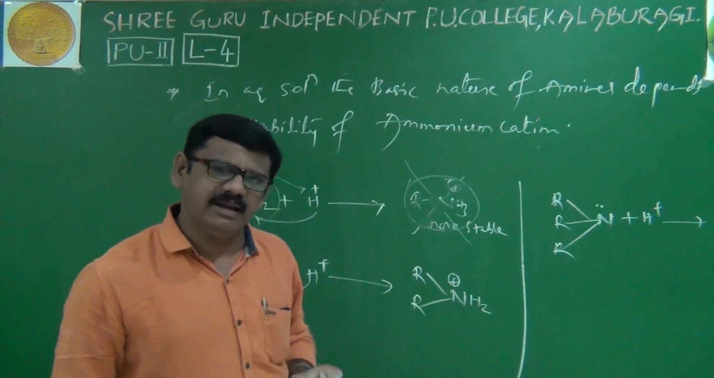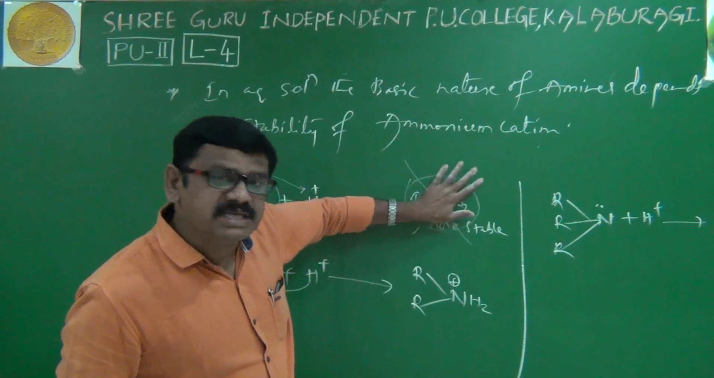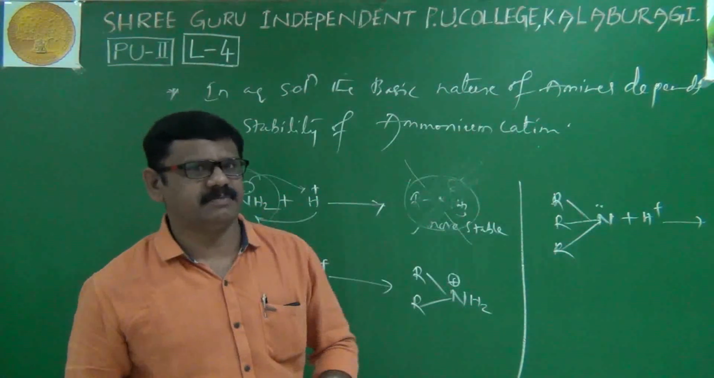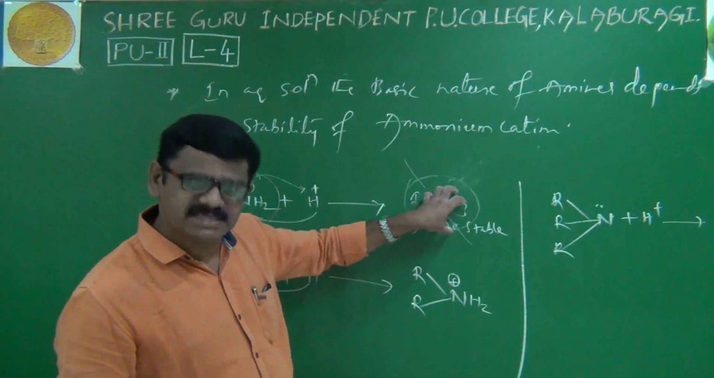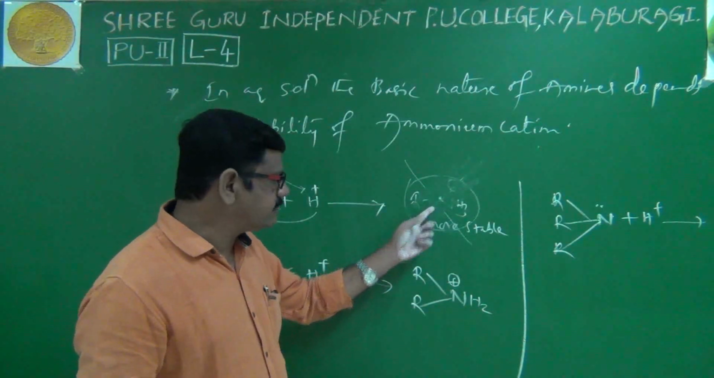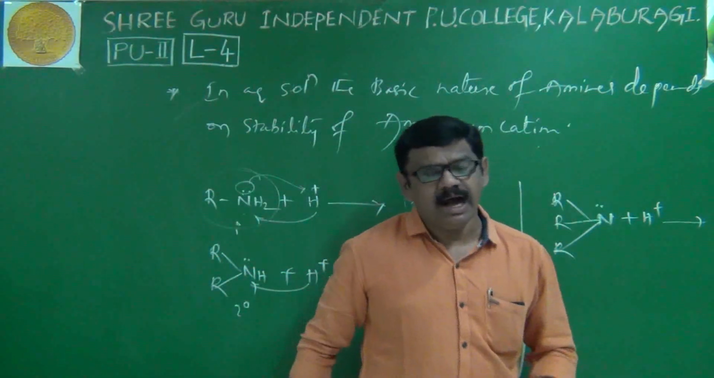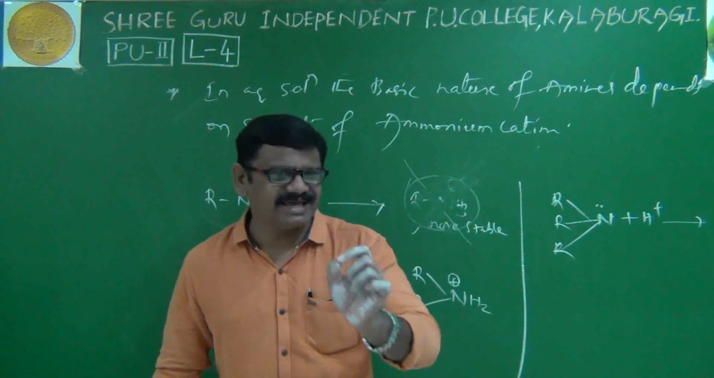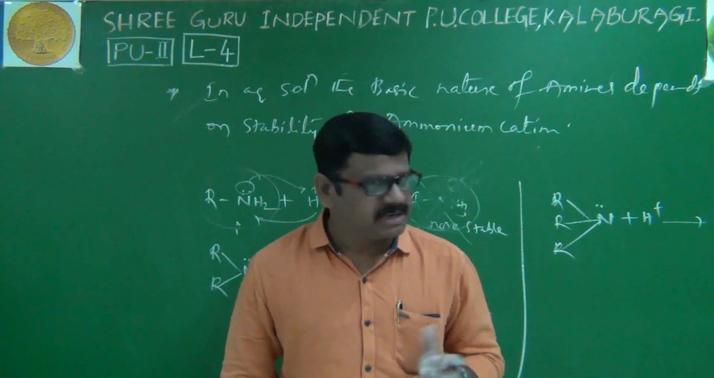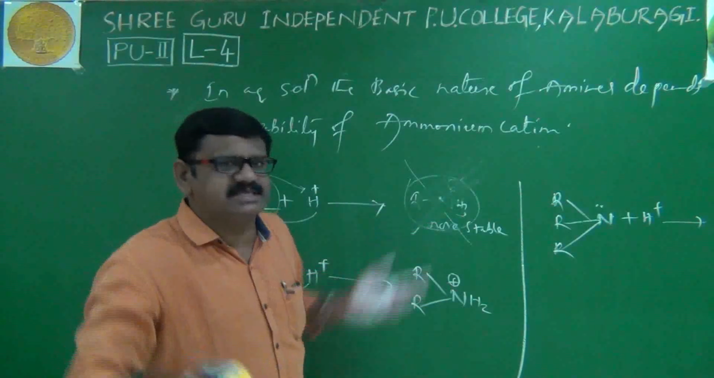Then immediately we will get some questions: how to decide the stability of cations? How to decide the stability of these ammonium cations? On which basis will we decide? Here we are getting one cation, here also one cation, here also one cation. On which basis will we decide their stability? Because without knowing the stability we can't say which is more basic, which is less basic.